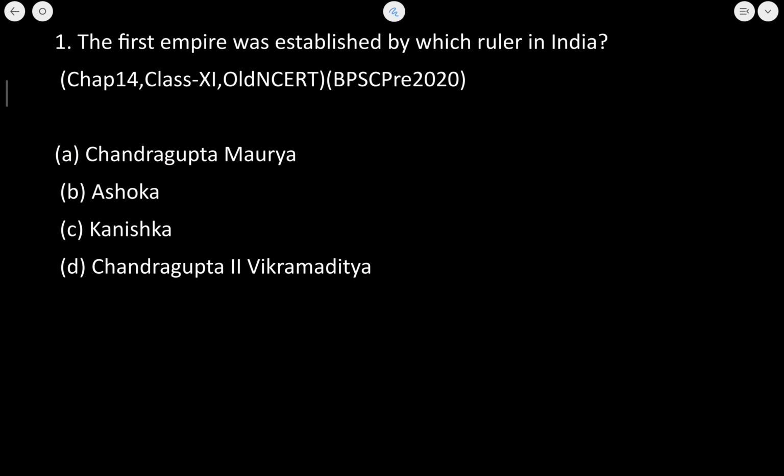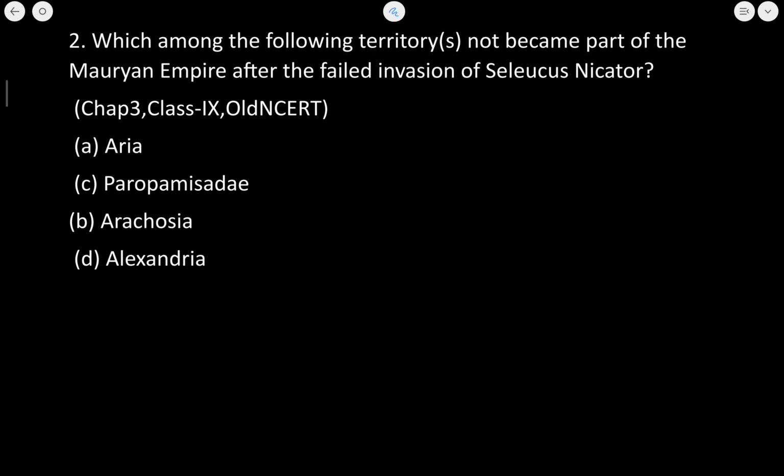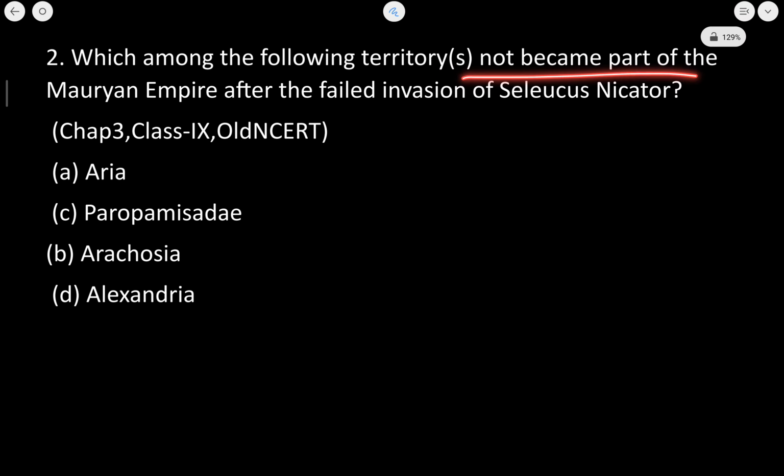Now the additional information that I have mentioned, you also need to know in order to carefully execute the questions of this chapter. Next is the next question: which among the following territories did not become a part of the Mauryan Empire after the failed invasion of Seleucus Nicator? Okay, now as we know, a war broke out between the Mauryan Empire and Seleucus Nicator.